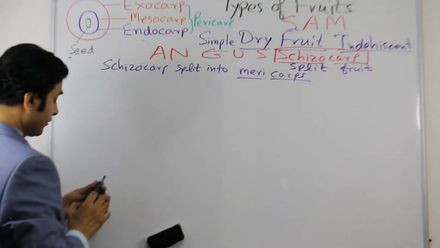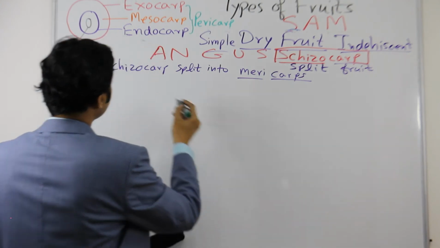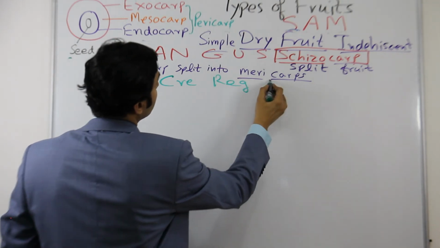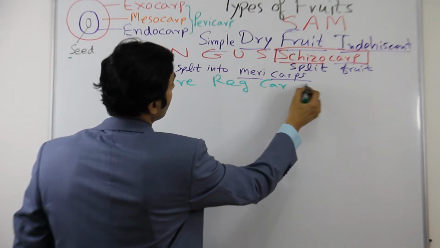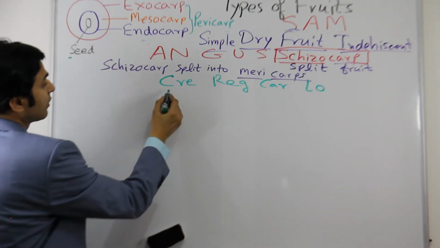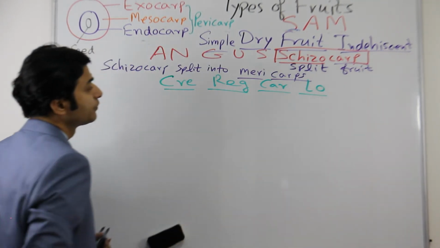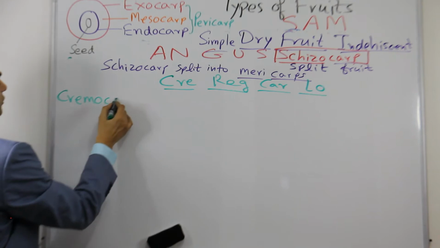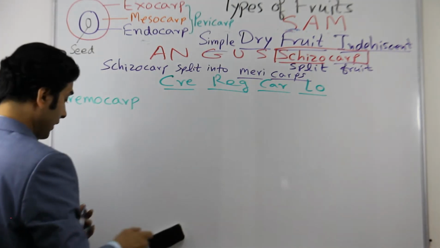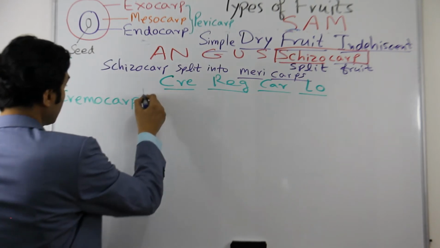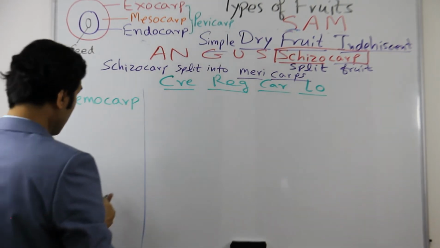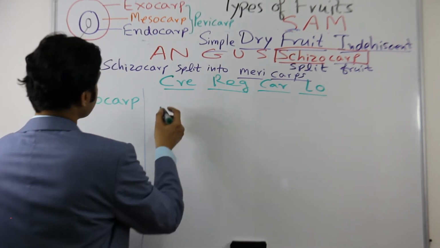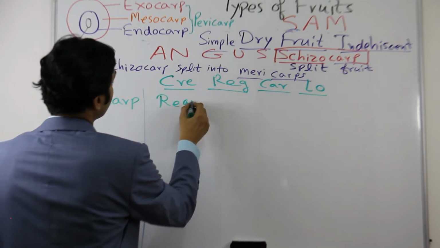So how can you remember this? You can remember this by this word: cri, reg, car, lo. Now I will elaborate more. This cri means cremocarp, and I'm making a table here. Cremocarp. Reg means regma. We'll discuss this also.